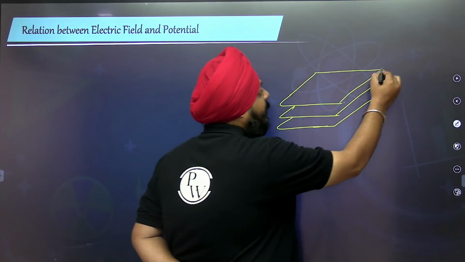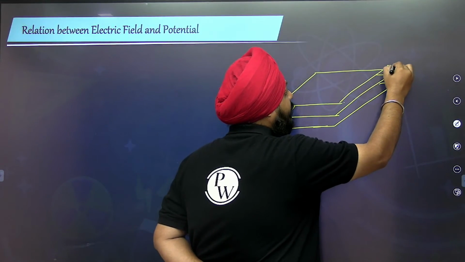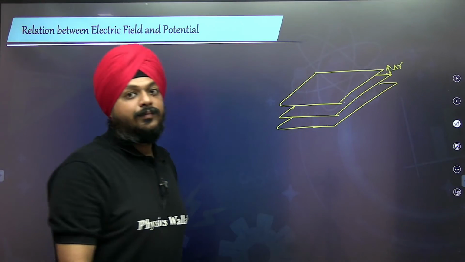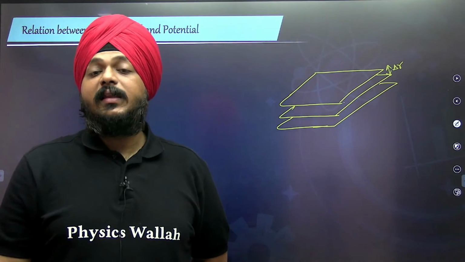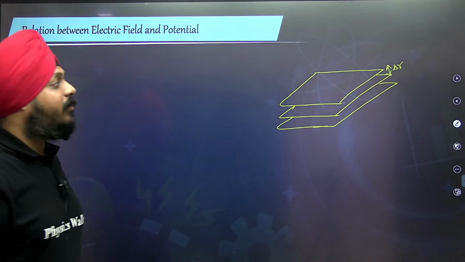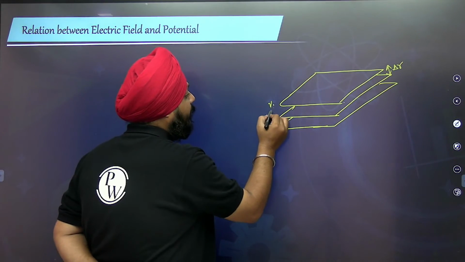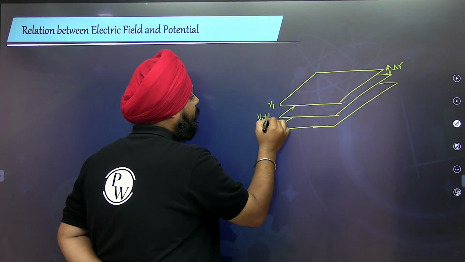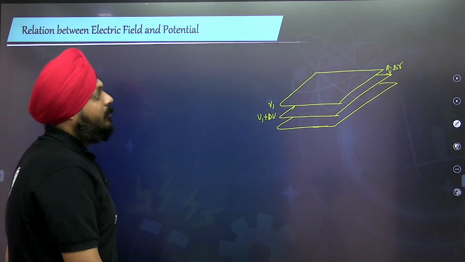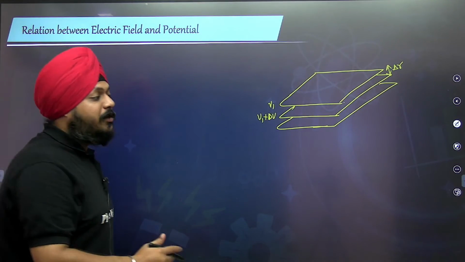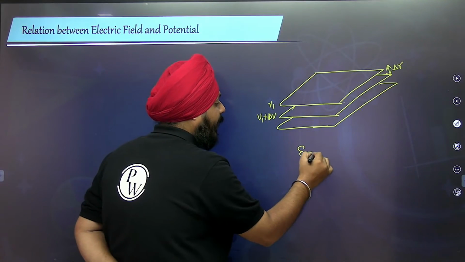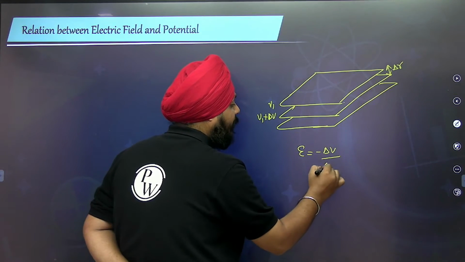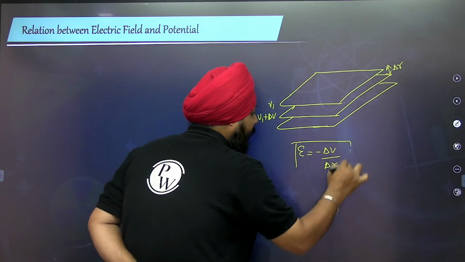The distance between the two equipotential surfaces is delta R. Can I say this is V, and this is V plus delta V? So the relation between the electric field and the potential is E is equal to negative of del V by del R.